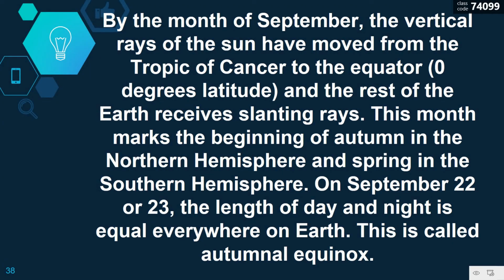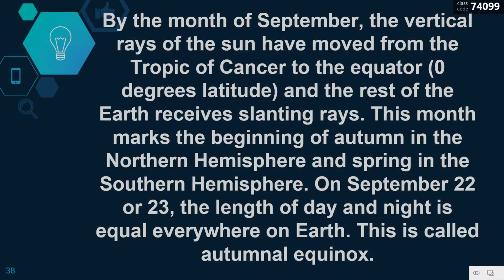By the month of September, the vertical rays of the Sun have moved from the Tropic of Cancer to the equator, 0 degrees latitude, and the rest of the Earth receives slanting rays. This month marks the beginning of autumn in the northern hemisphere and spring in the southern hemisphere. On September 22 or 23, the length of day and night is equal everywhere on Earth. This is called the autumnal equinox.